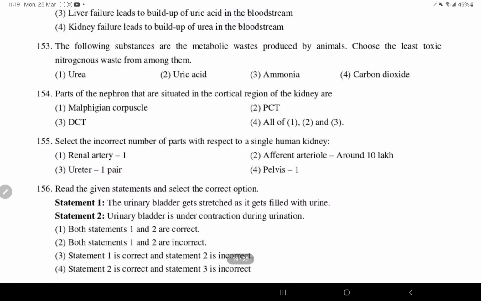The following substances are the metabolic waste produced by animals. Choose the least toxic one among these. So uric acid is the least toxic. That's why it leads to loss of less amount of water.